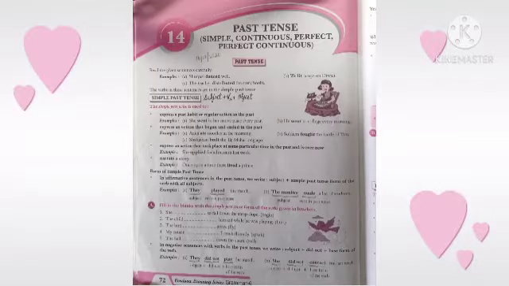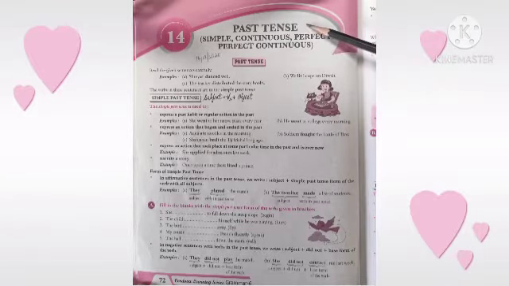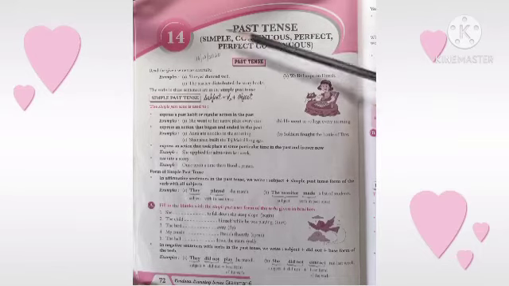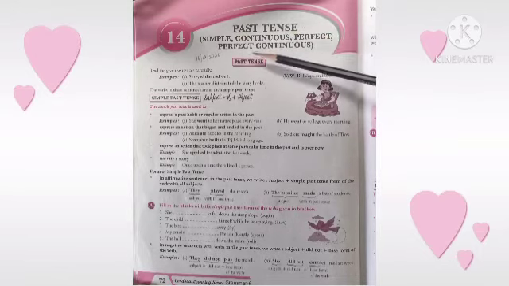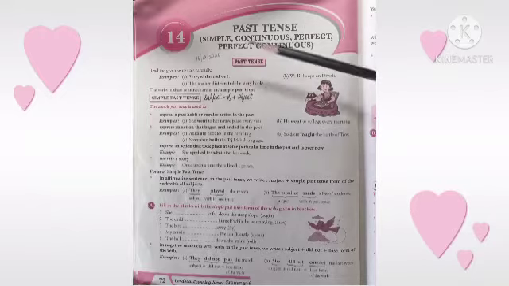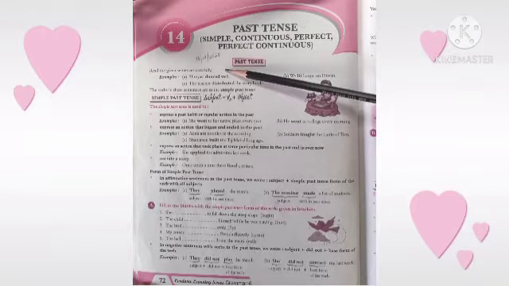Good morning, students. After understanding all the four forms of present tense, or first form of verb, let's understand past tense, which is also known as second form of verb. Past tense also has four forms: simple, continuous, perfect, and perfect continuous. Let us read these sentences.